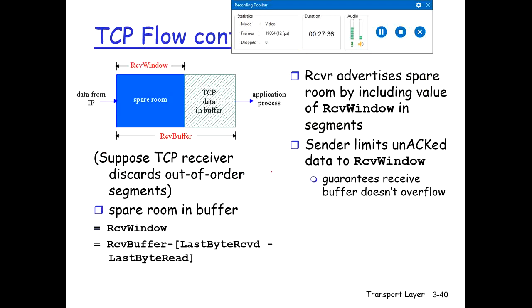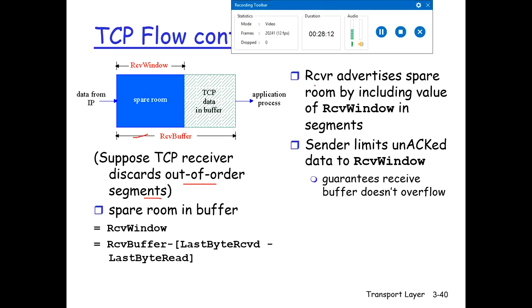Alright, so we have the explanation over here. Now, for example, suppose the TCP receiver discards out of order segments, just like we did in the Go-Back-N protocol. So let's assume that if some out of order segment has arrived, it discards it. So now there is spare room in the buffer, and the receive window size is calculated as: receive buffer size minus last byte received minus last byte read. This is how the formula is done.